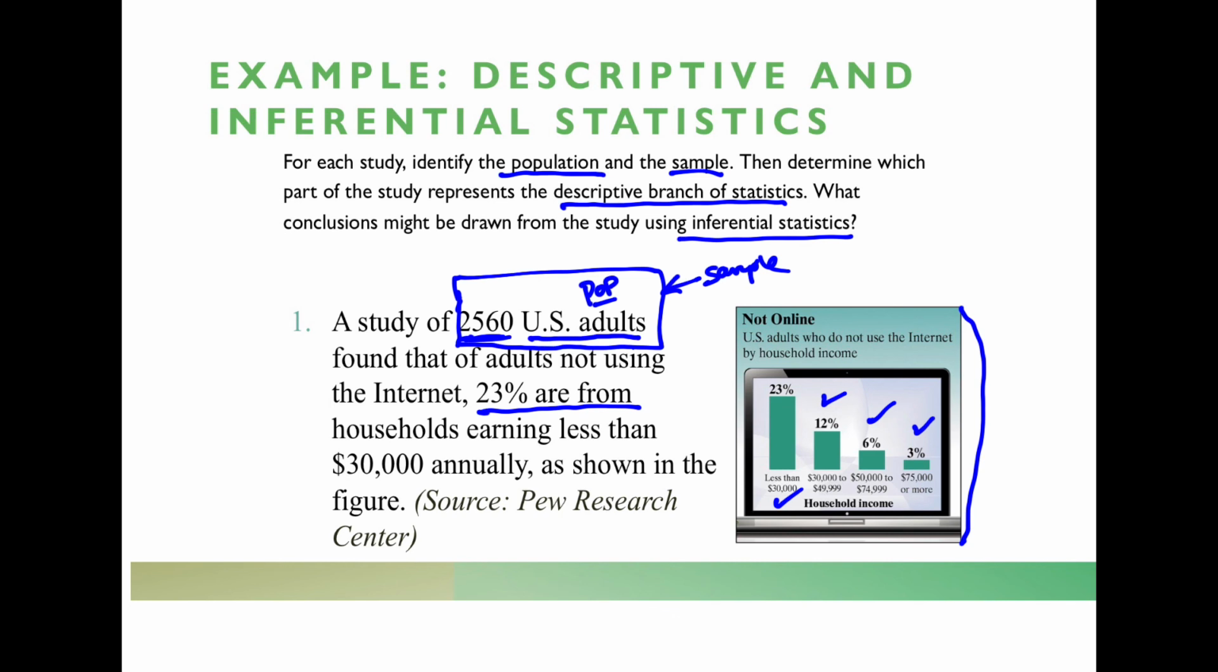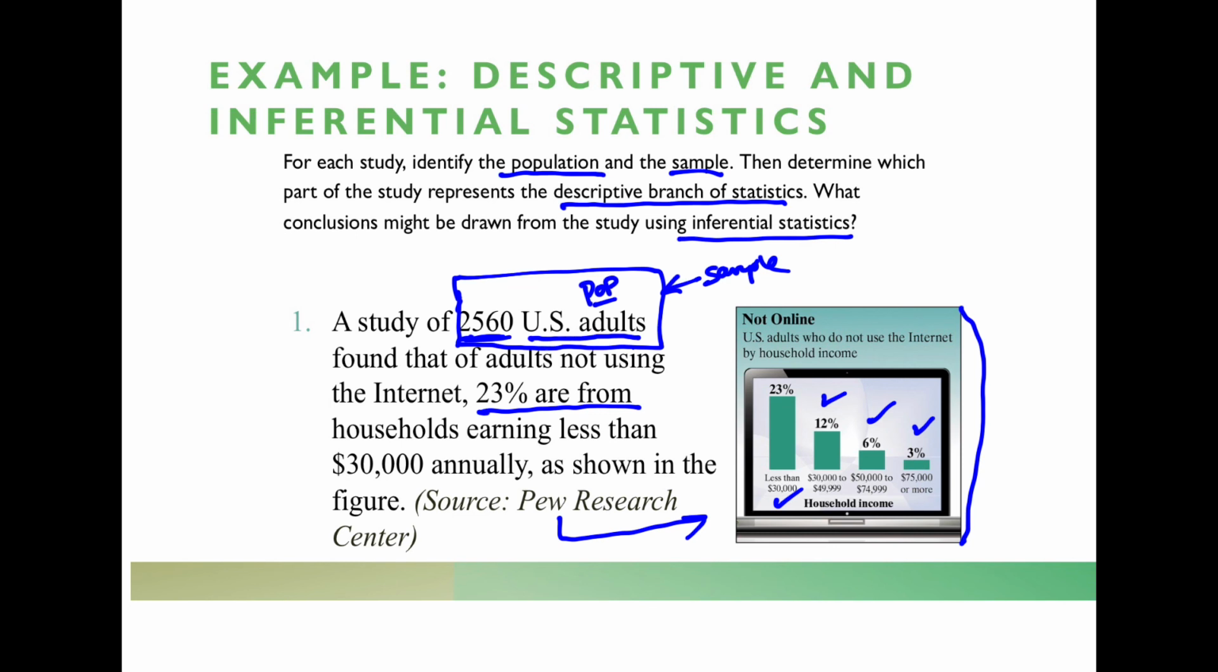The inferential part of this would be for us to apply this to all U.S. adults, right? So if we wanted to apply this to a larger population, we could say probably, somewhere around 23% of all households earning less than $30,000 do not have access to the internet. Now, we can actually get more specific than that, okay? We can actually say, well, we think it's from here to here. So we get an idea of what our margin of error is based on the size of my sample and other things.